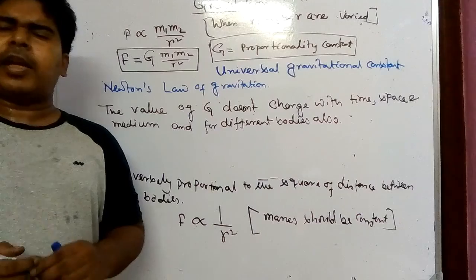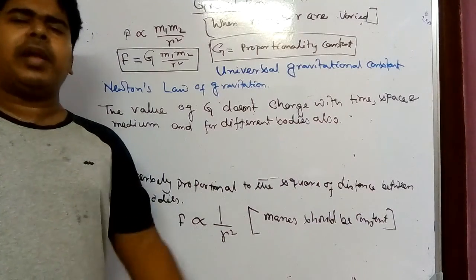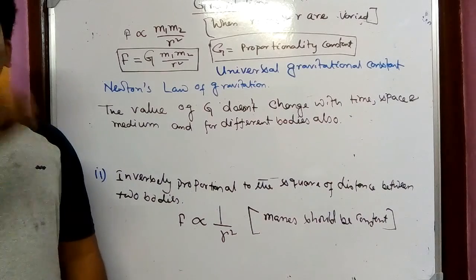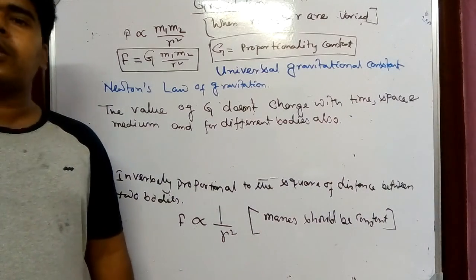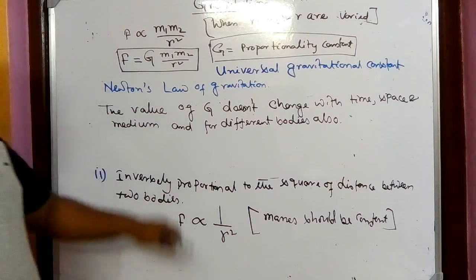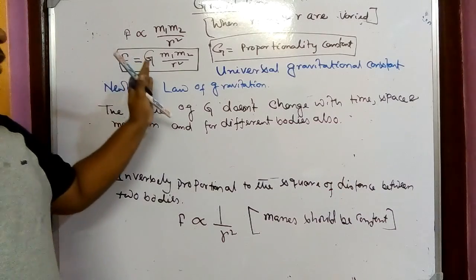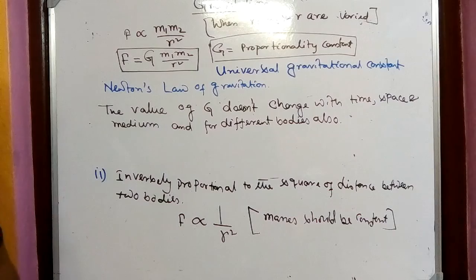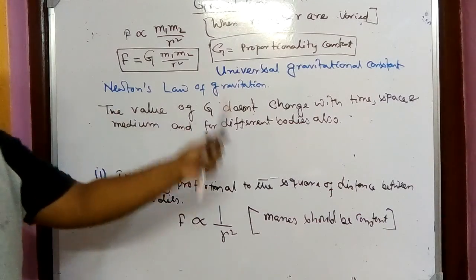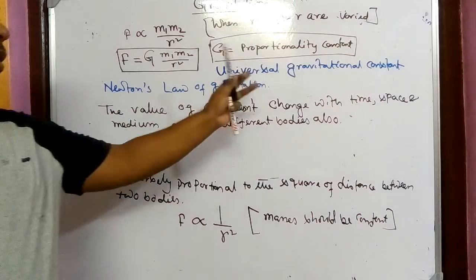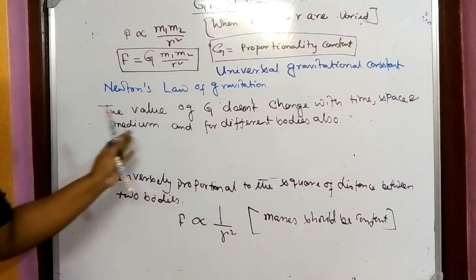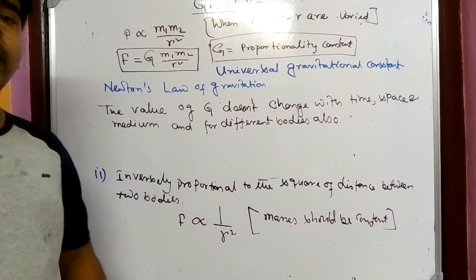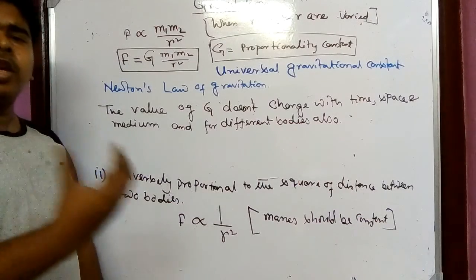Means if you take the value of G in any place, it will be the same. It cannot be changed. It will be constant. And that's why this value is known as universal gravitational constant. This certifies that it is the same in the whole universe, at any point and between any two bodies.